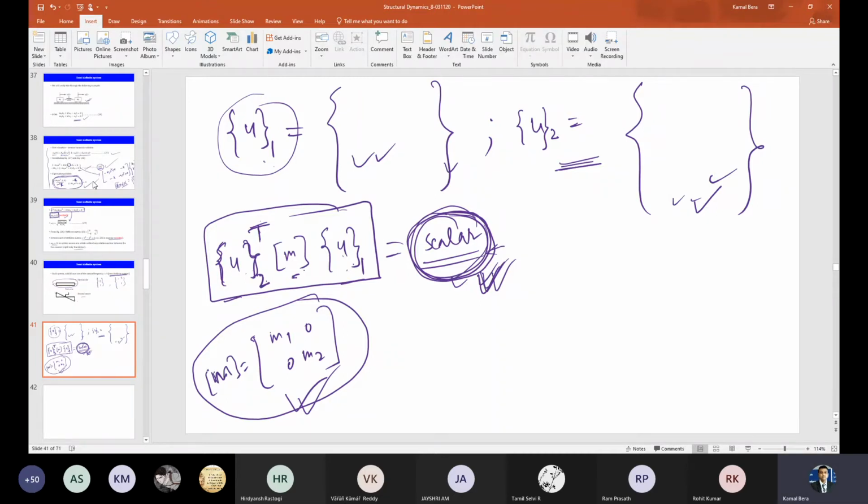So nobody has any difficulty in understanding what we have talked about so far for the 2 degrees of freedom system. So please do the algebraic calculation. You know matrix vector multiplication, right? So what is it? 2, 1, 1, 2, let's say, multiplied by 1, 2. So it will be 2 cross 2 and 2 cross 1, right?